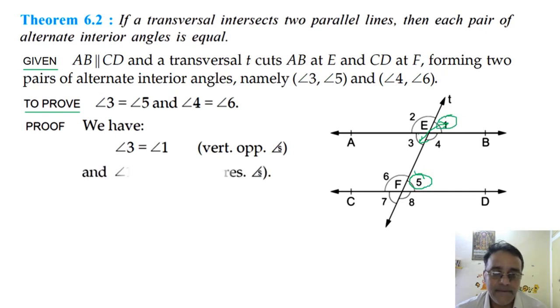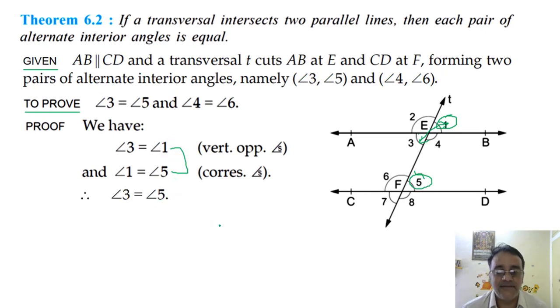Corresponding angle. Okay. So angle 1 is also equal to angle 5, that is corresponding angles. And from these two, we conclude that angle 3 is equal to angle 5. So the first bit is over. Now we have to show that angle 4 is equal to angle 6.